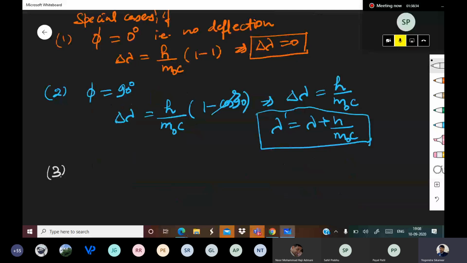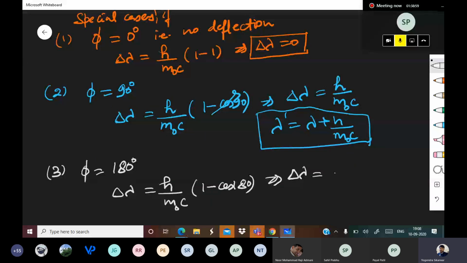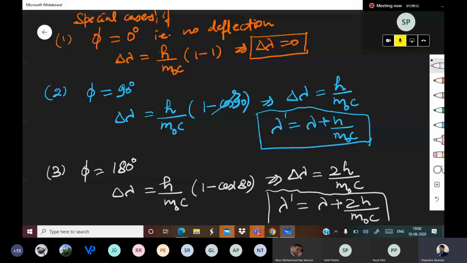So that will give us delta lambda is equal to 2h upon m naught c. That means lambda dash is equal to lambda plus 2h upon m naught c. Please note, everyone. So this was the Compton effect.